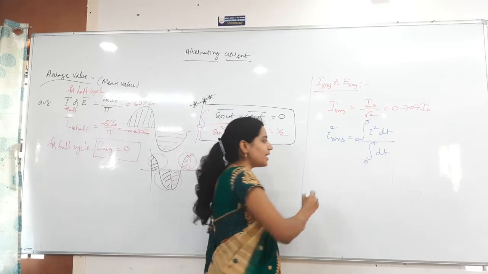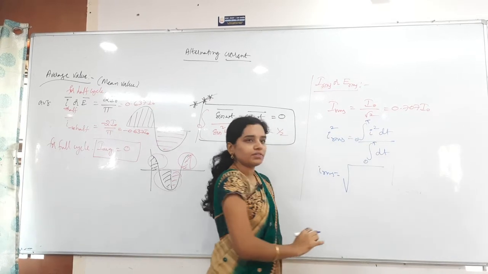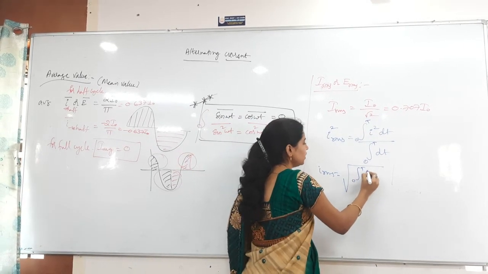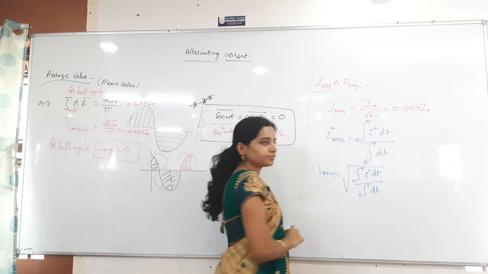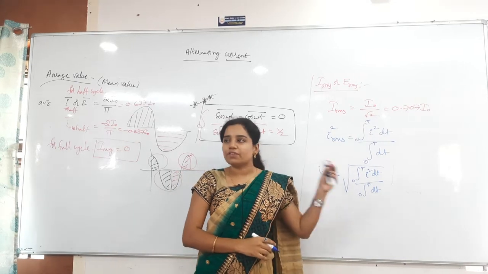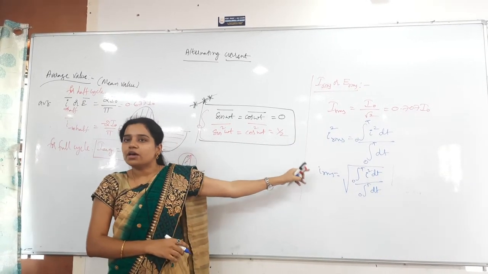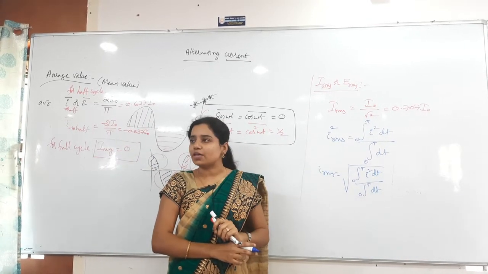I want only I RMS, so what do you have to do here? Take the square root of the entire value. So I RMS is under root of integration of 0 to T I square dt by integration of 0 to T dt. Whenever they have given the functions based on time, you have to solve the problem like this. Otherwise, whenever they have given the normal peak value and directly ask for the RMS value,